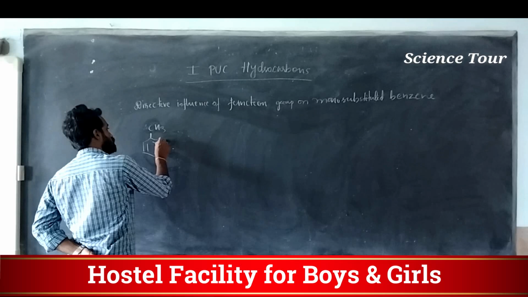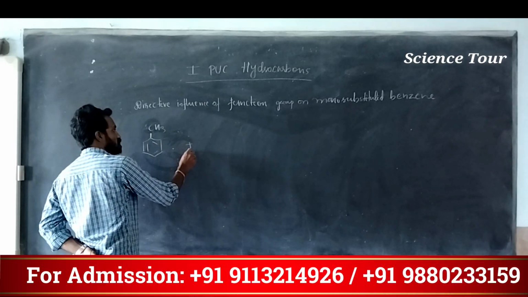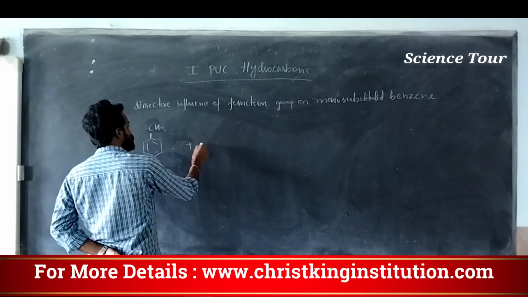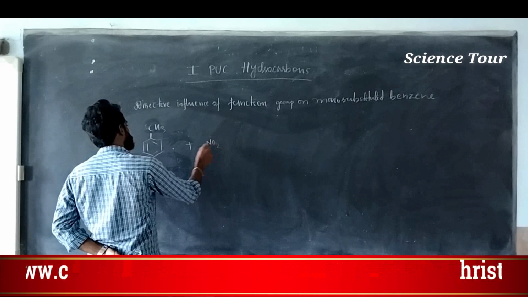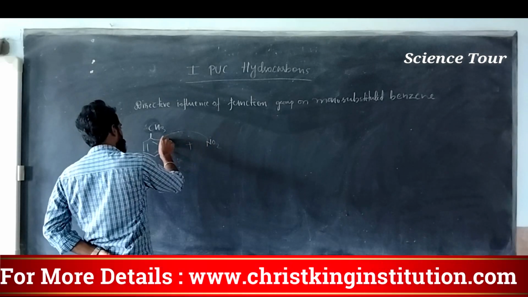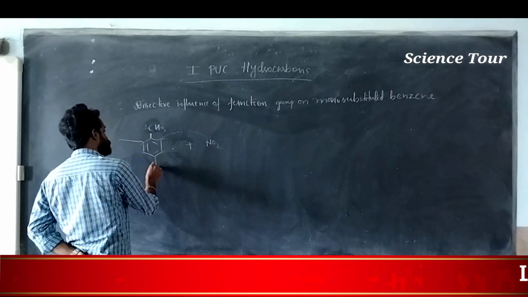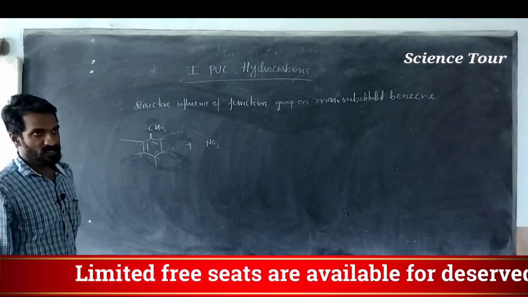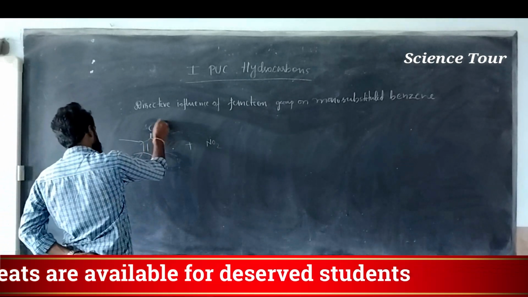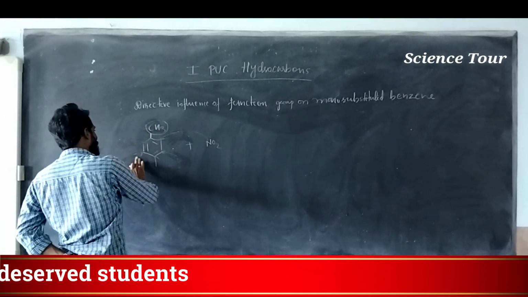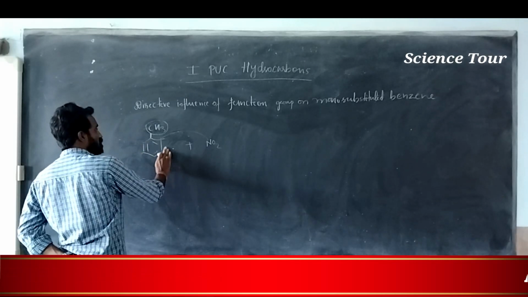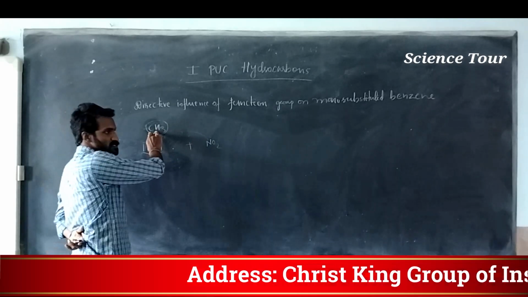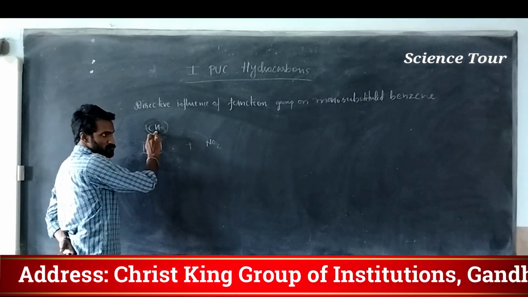The incoming group wants to attack either in this position, for example, some other group, a nitro group or something else, wants to attack on this particular benzene from this side. It wants to attack either this position or this position or this position or this position. Any of the positions it can attack. Understood? But the group substituted on this benzene has the power to direct the incoming group. This is actually the incoming group, and the already substituted group is on the monosubstituted benzene.